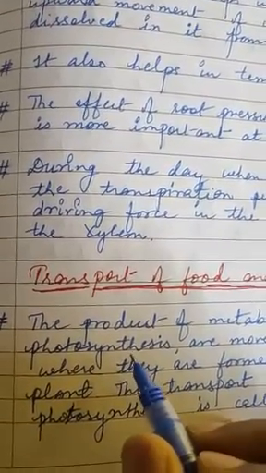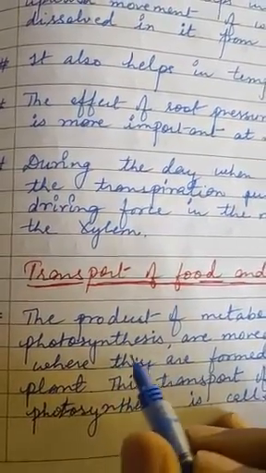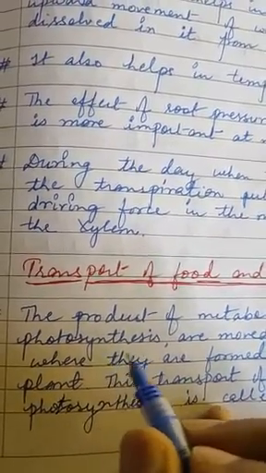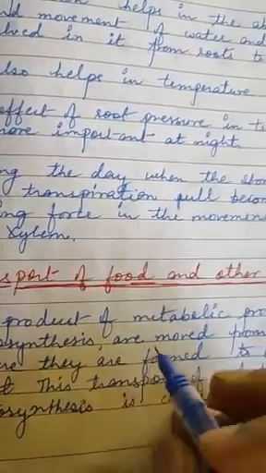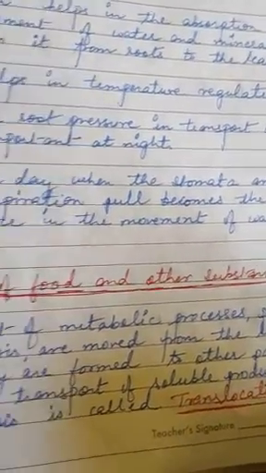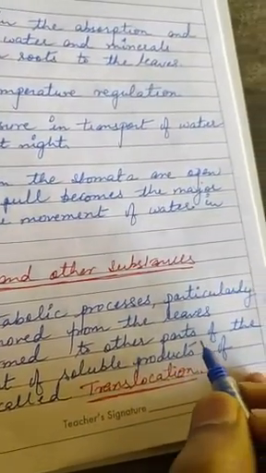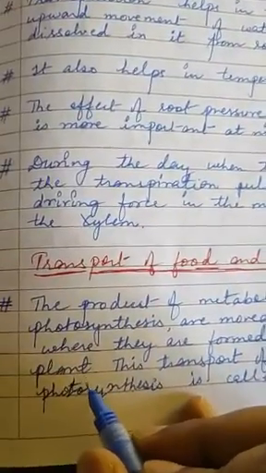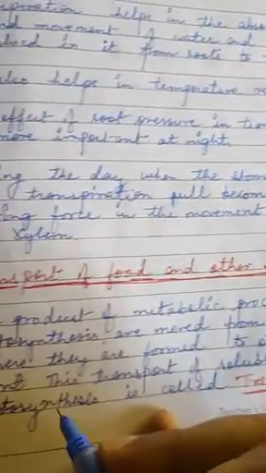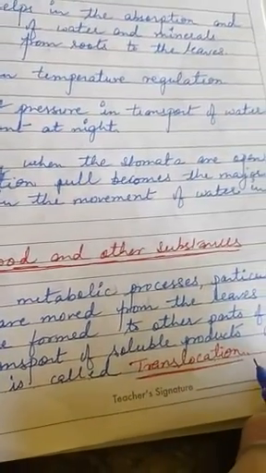The product of photosynthesis is sucrose, glucose, right? They are moved from the leaves where they are formed to other parts of the plant. This transport of soluble products of photosynthesis is called translocation.